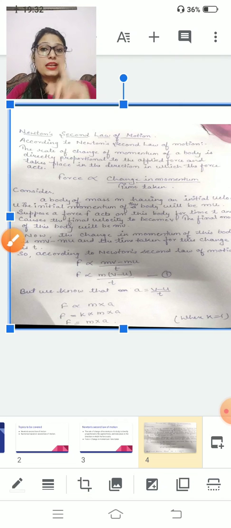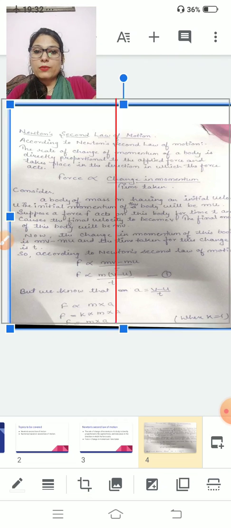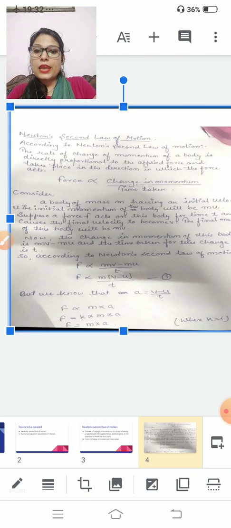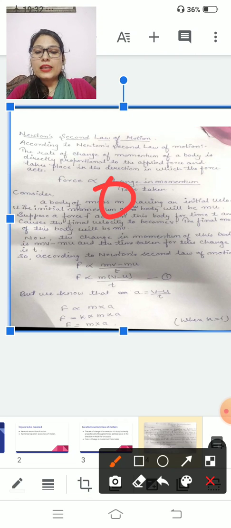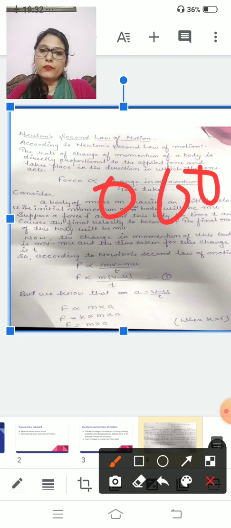Your F is directly proportional to change in momentum upon time taken. What you have to do is take a body having mass m and velocity v and time t. So your initial momentum will be mu and your final momentum will be mv. Clear?